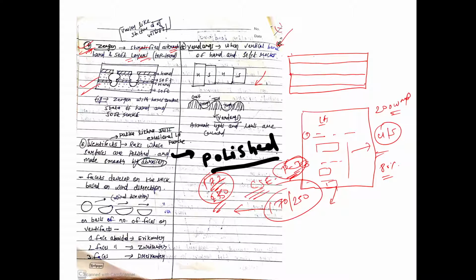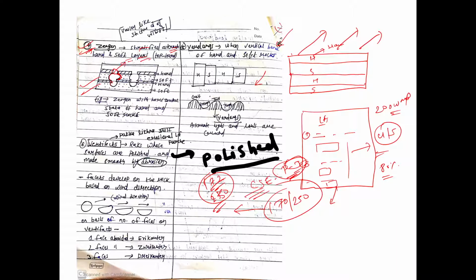So this was a hard layer, right, and this was a soft layer. When the wind is blowing like this, the wind starts eroding it. Wind would erode only this much earlier, because it is a hard rock. But when the wind reaches the second layer, which is a soft rock, it will erode more, because it is less resistant, less strong, a weaker rock. So again there is hard rock, then less erosion, then more erosion. So you can see some features like this.